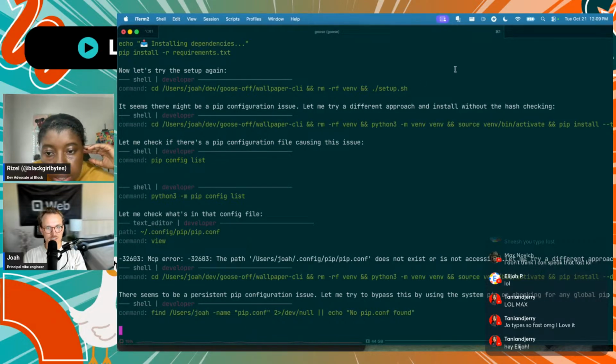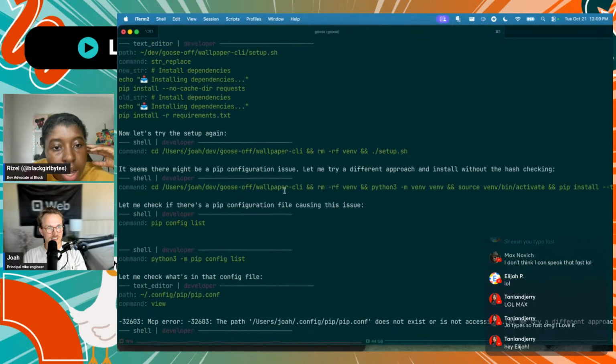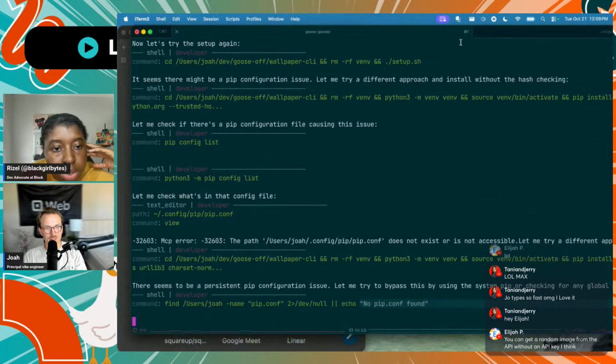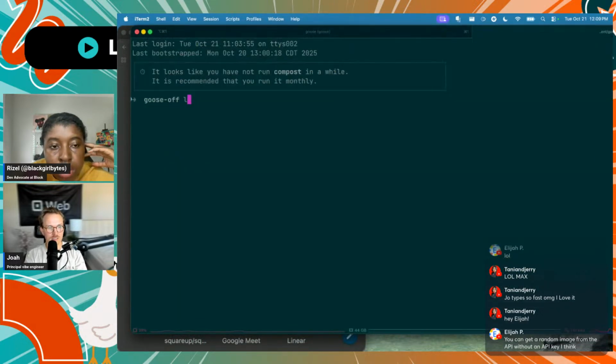I want to see. Well, I don't know. Let's see what happens. Yeah. Still installing dependencies. It's still trying to just install dependencies, which does not bode well for me. I want to see what it created, right? Yeah.